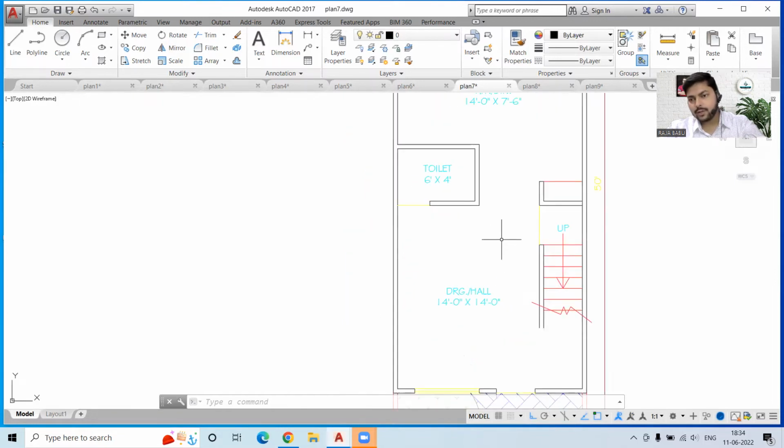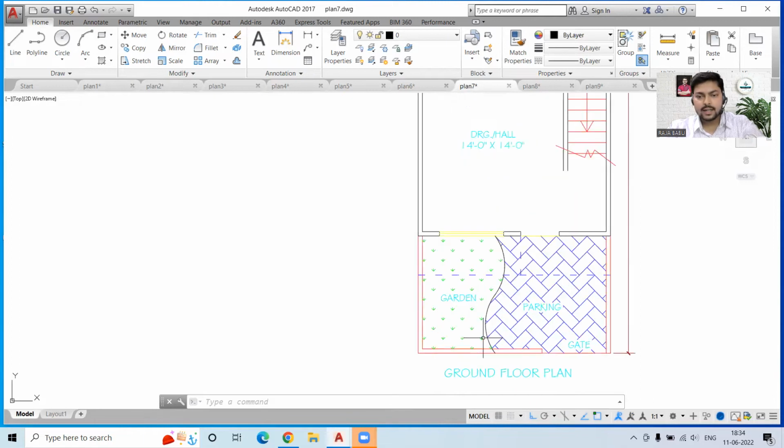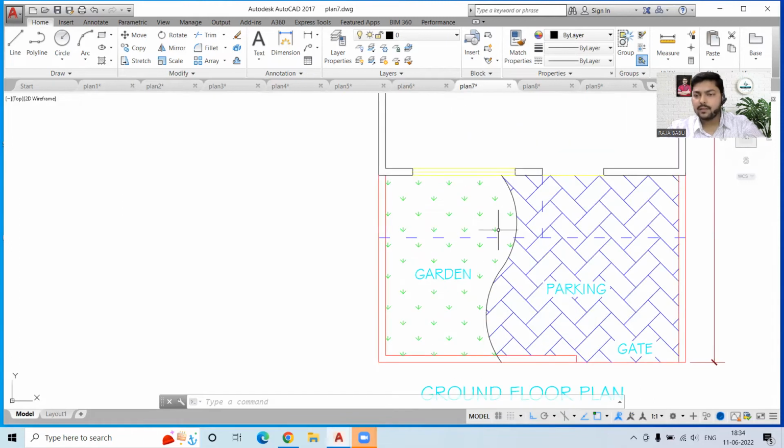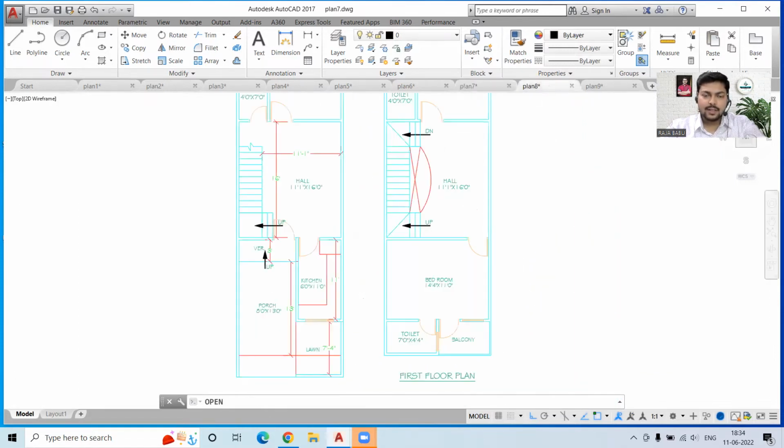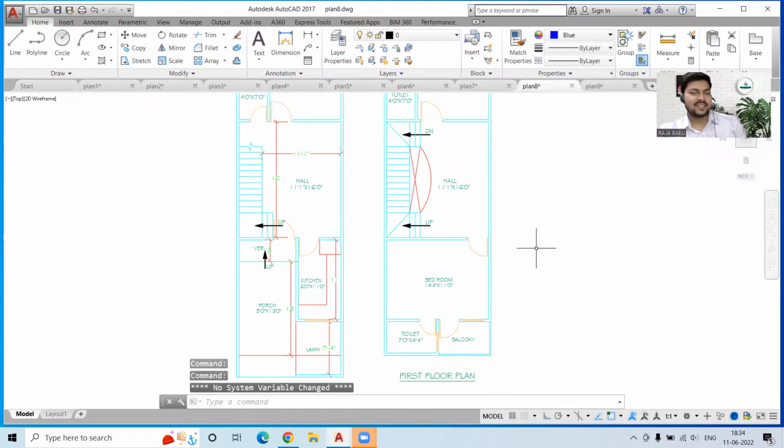So not a very proper use of the space, but here is something innovative, and that is this curved structure for the garden area and the parking space. Okay, we will go with the next plan over here. So this is the 8th plan that I'm discussing right now.